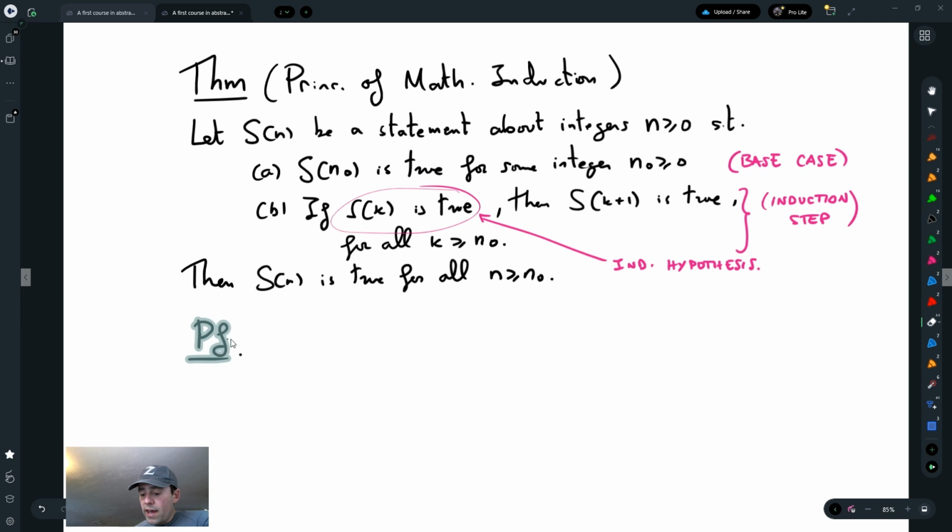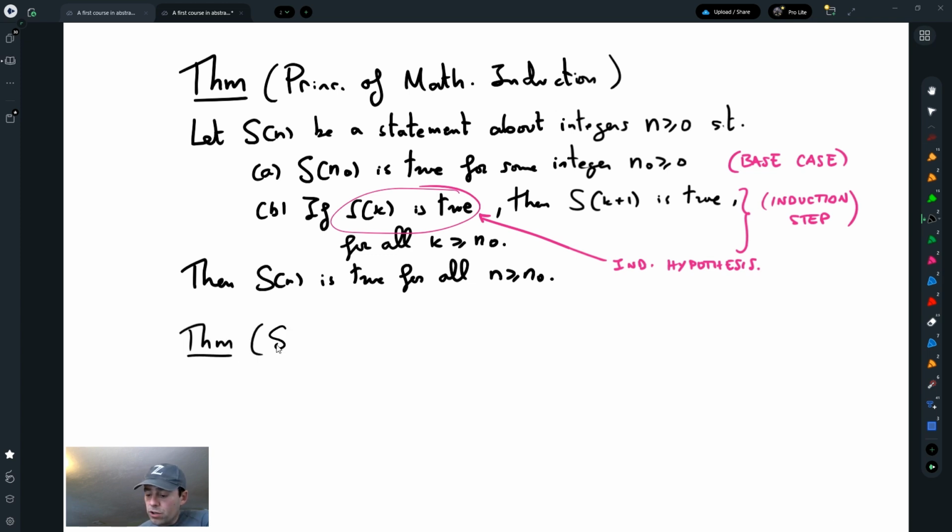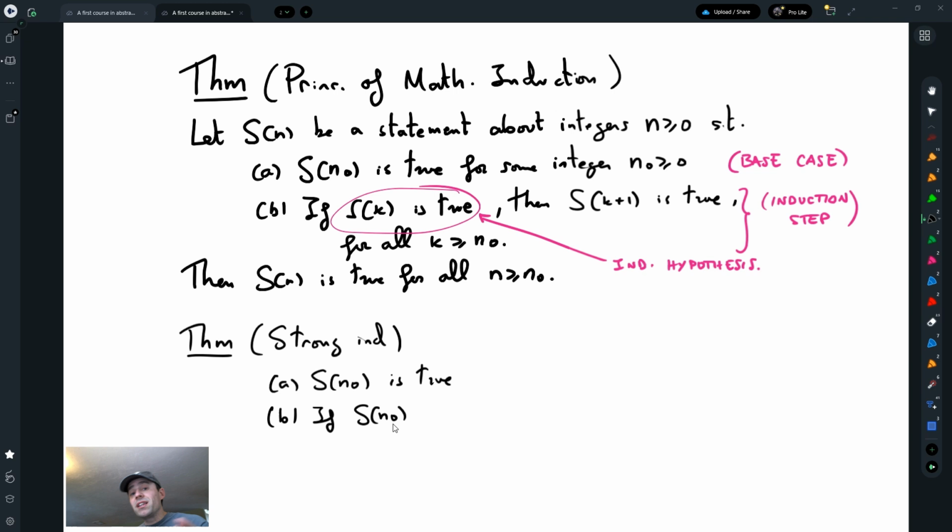By the way, there is another statement of mathematical induction with a very similar proof, which I'm not going to do here, which is strong induction. It has the same starting hypothesis, so S(n) is a statement, and there is a base case. The difference is in B, where we assume that every statement from n0 up to the kth statement is true.